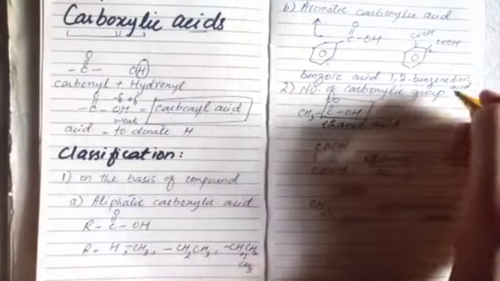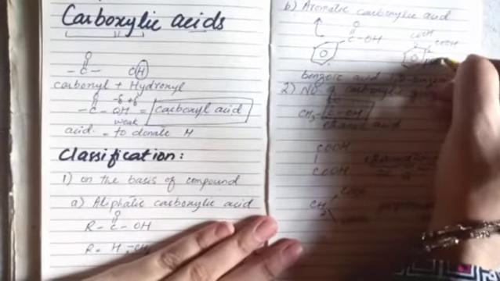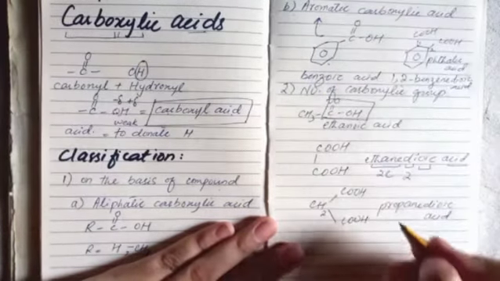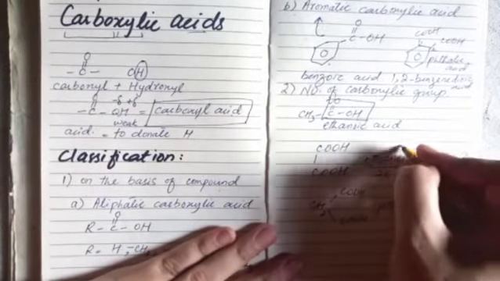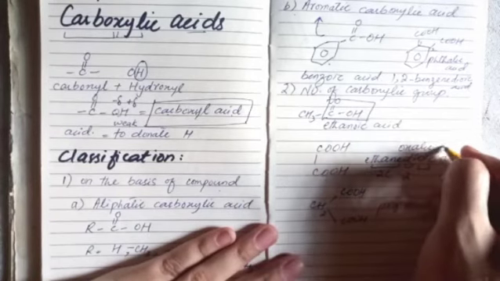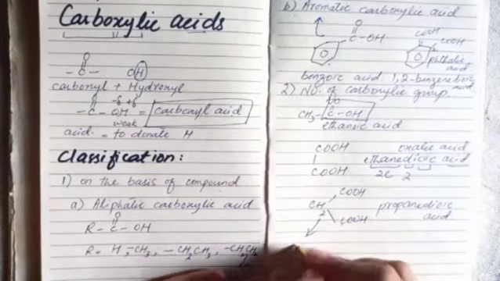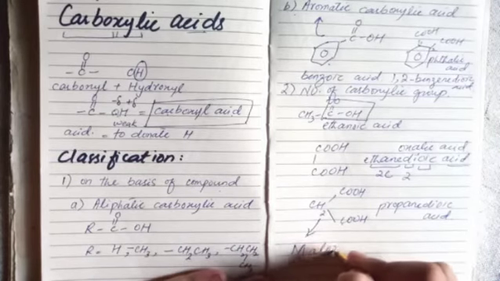Its common name is phthalic acid. The common name of ethanedioic acid is oxalic acid, and the common name for propanedioic acid is malonic acid.